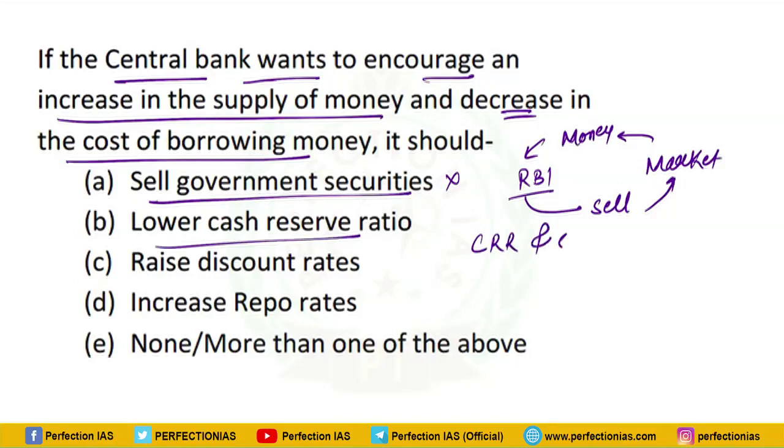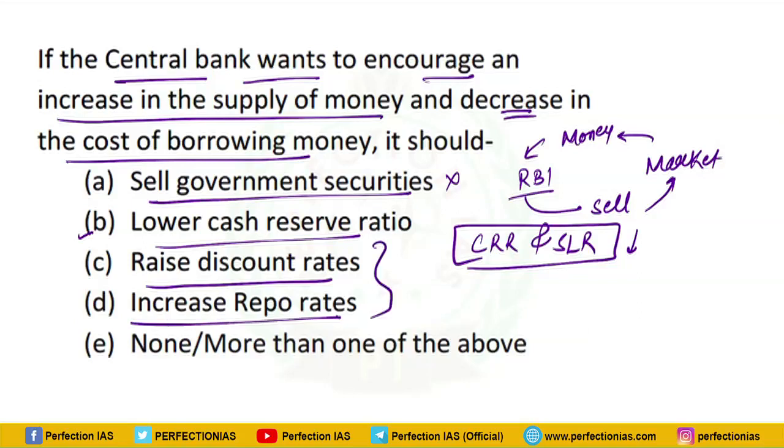Second is lower CRR. Now CRR and SLR in simplest term is that money which bank cannot use to lend. That means bank cannot use this money to give loan to public. So if it is being reduced, that means now banks will have higher money to lend. So this is correct option. B is correct. Now coming back to next option, that is raise discount rate. Again it will also have similar impact. That means C and D will have similar impact, that they are going to reduce the money supply. So correct answer is B.